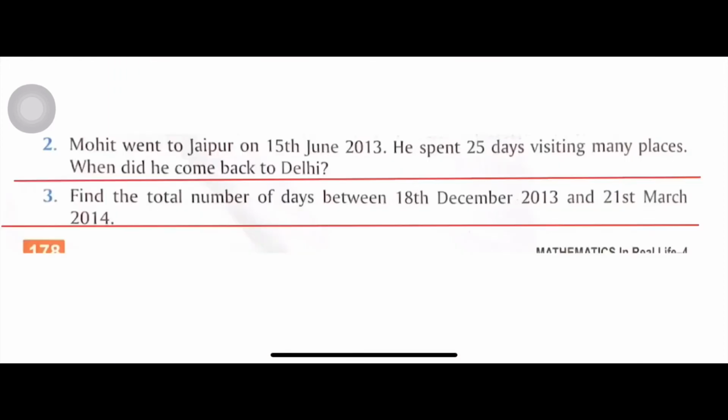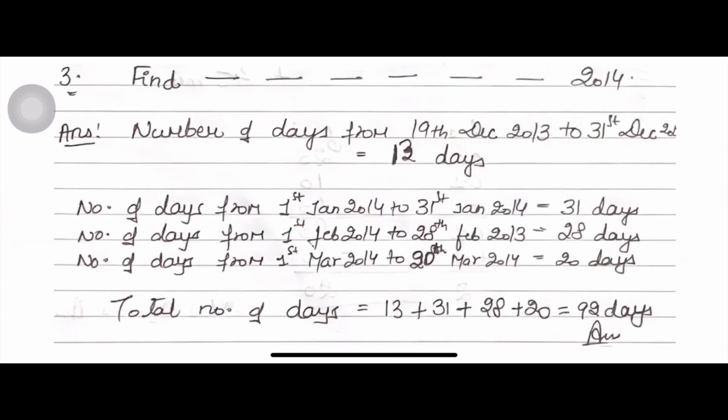Now the next question is: find the total number of days between 18th December 2013 and 21st March 2014. So now students, we will count month-wise. First we will count the days in December, then January, then February, then March. See, number of days from 19th December to 31st December. Total number of days is 13. Count on your fingers. Then we will count the days of January. Number of days from 1st Jan 2014 to 31st Jan 2014. Total 31 days, as is clear.